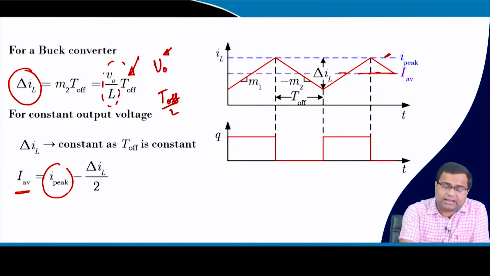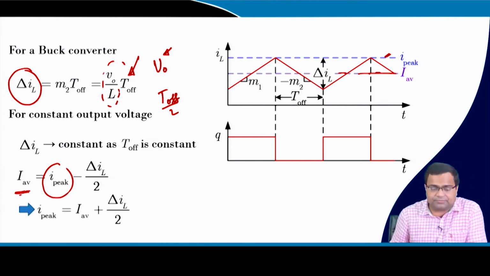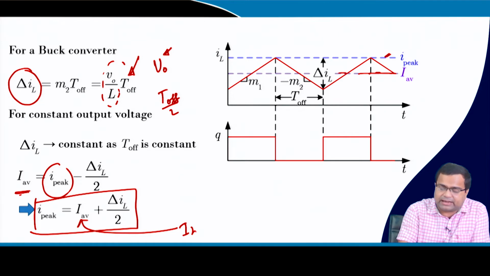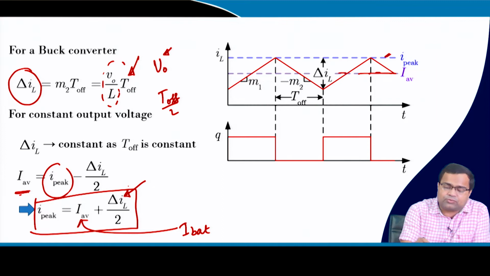So this is the required average current, so the peak current can be found. This is given by the battery, so this is my battery current, and delta IL by 2, as I told, will be calculated from here.